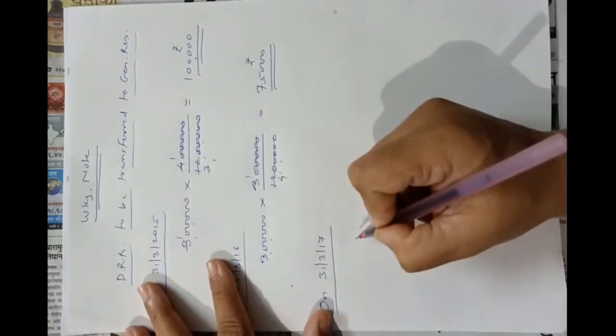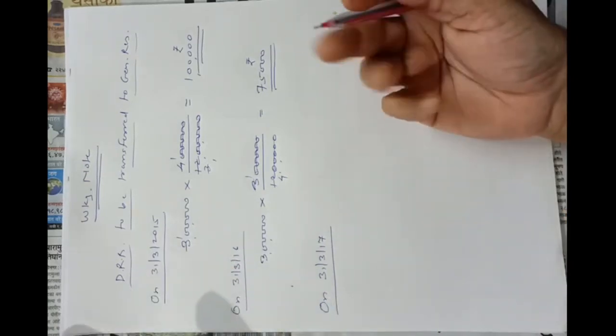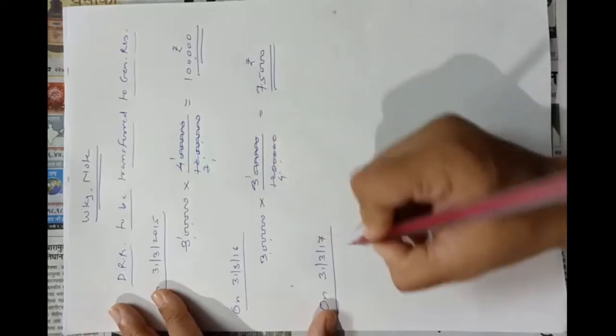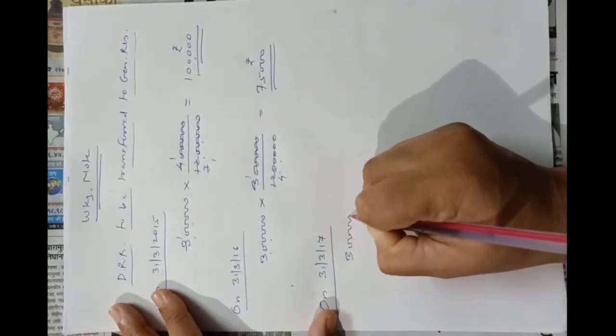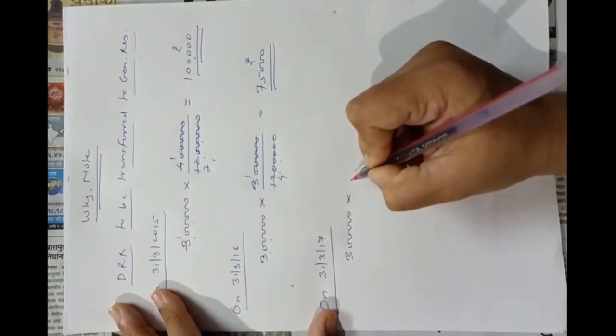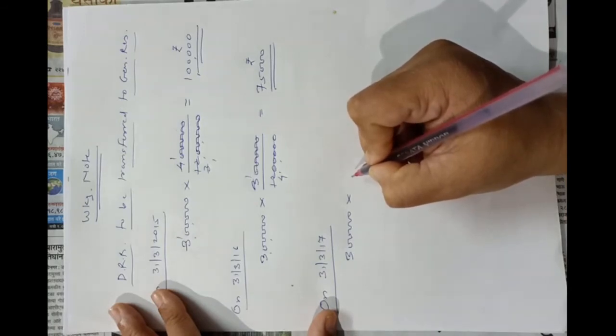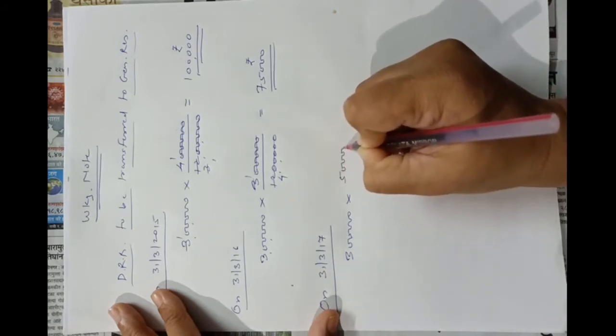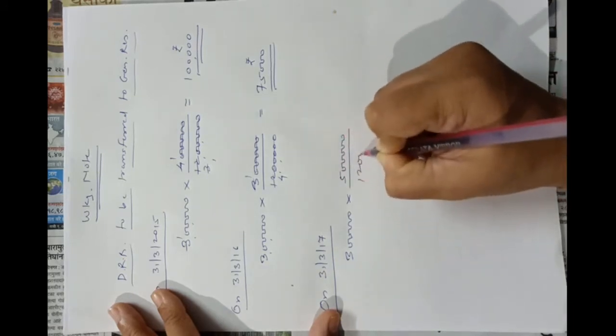And now on 31st March 2017 the remaining amount, that is obviously 1,25,000, we can calculate by using the formula also. 3 lakhs into the debentures redeemable, which are rupees 5,000. 5,000 into 100, that is 5 lakhs. So 5 lakhs divided by 12 lakhs.